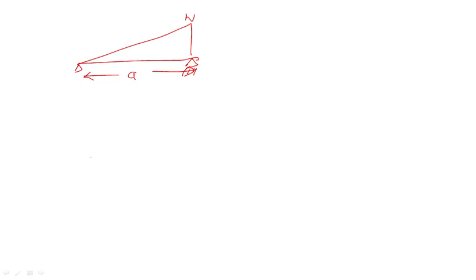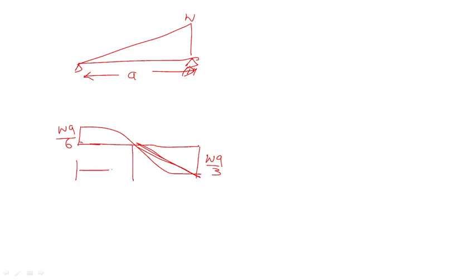First of all we have to draw the diagram so we can understand where the 0 value is. Here what is the value? It will come like this. So this is WA by 3 and this is WA by 6, WA by 6, WA by 3. Okay, and x distance from here you have to take x distance. So this is a positive value.